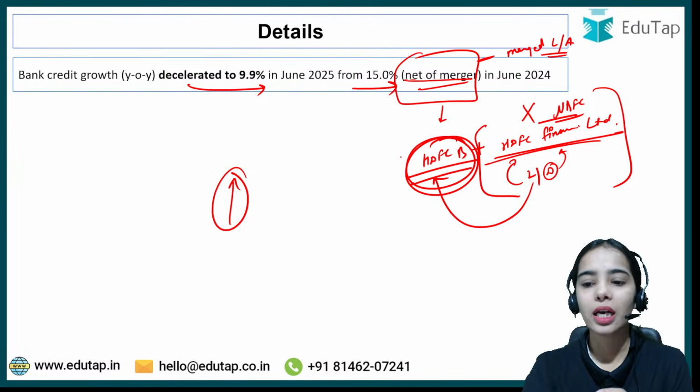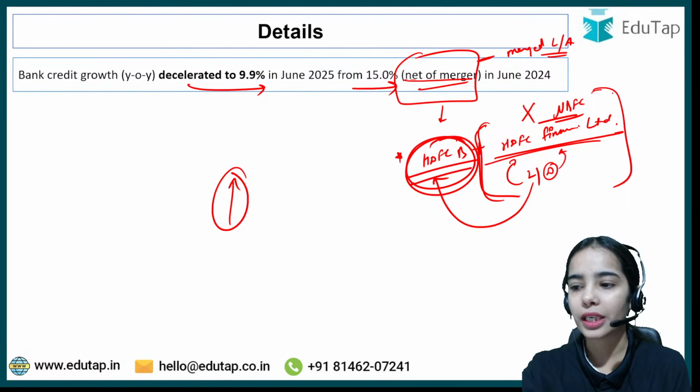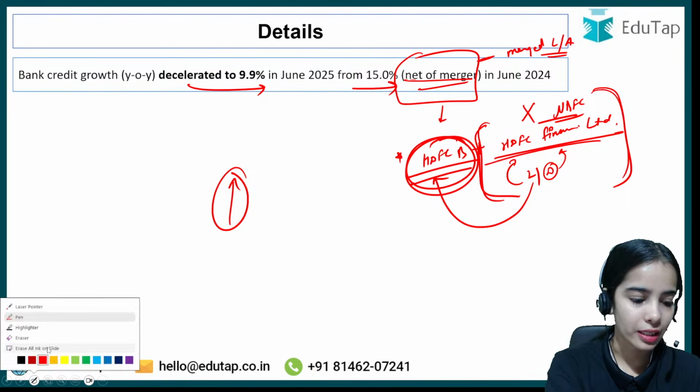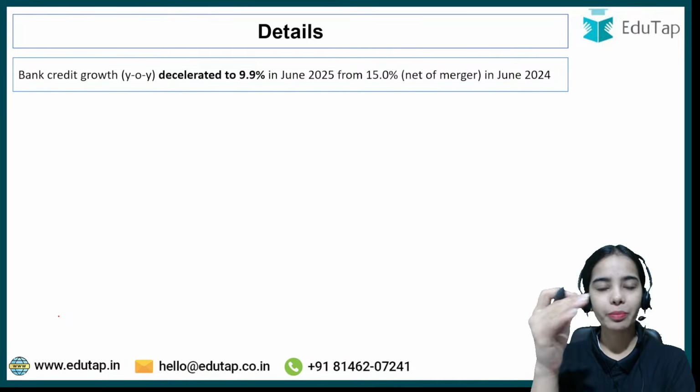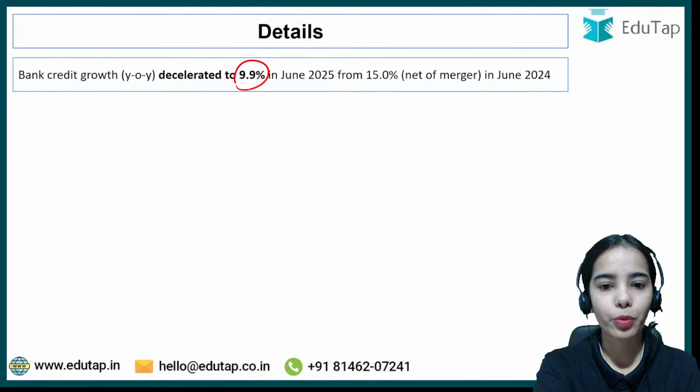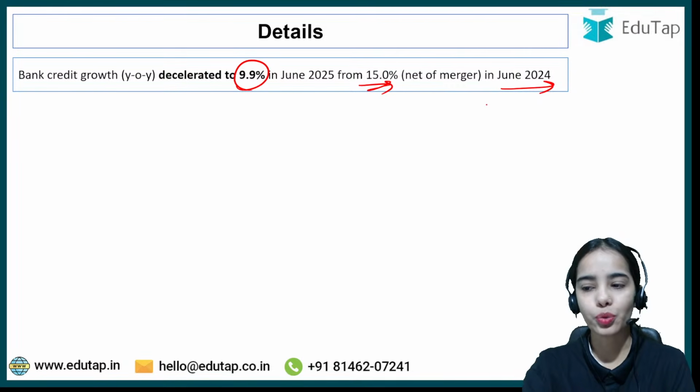We are only taking the banking data. We are not taking the data of the merged entities. That is the idea. So basically bank credit growth has happened, but by a lesser percentage of 9.9% as compared to 15% in June 2024.